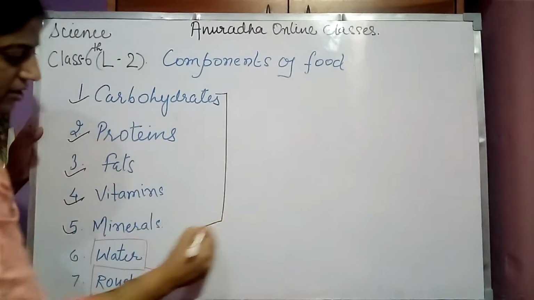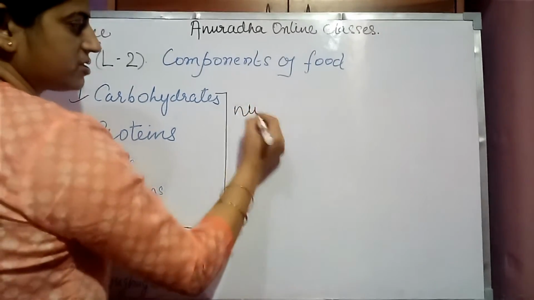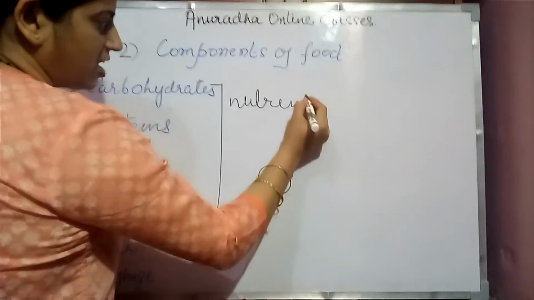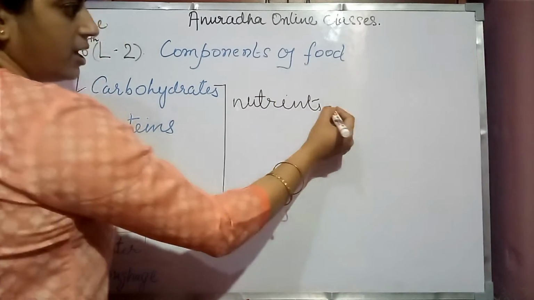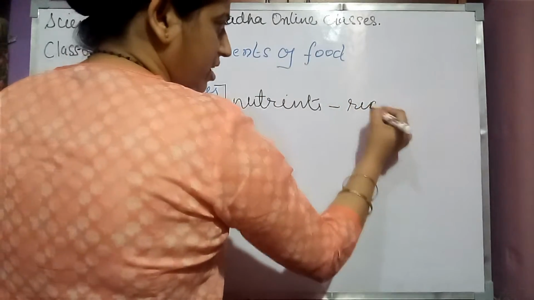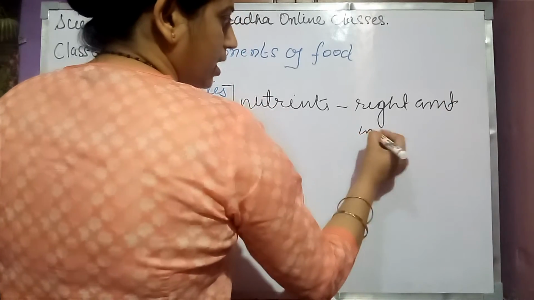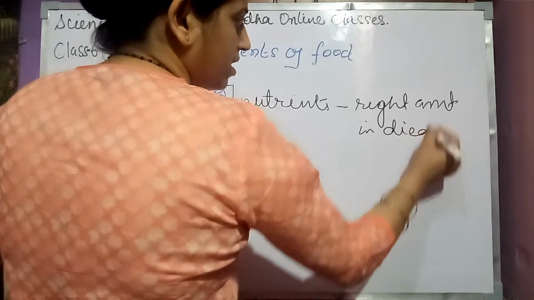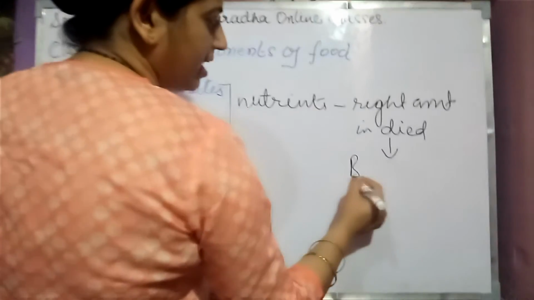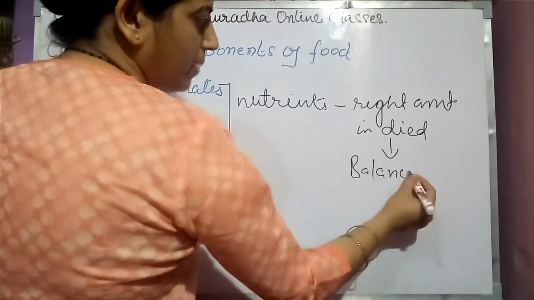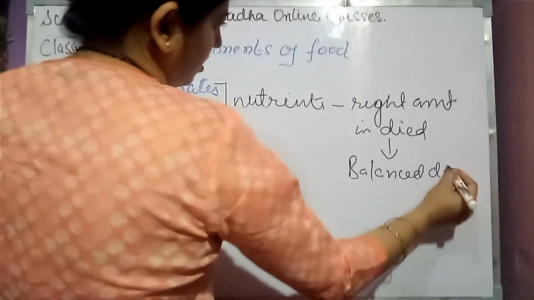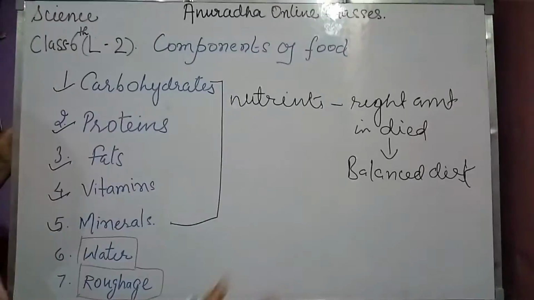These are the important nutrients that are present in our food. If we are taking them in the right amount in our diet, that is known as a balanced diet. Clear children? This is clear to you?